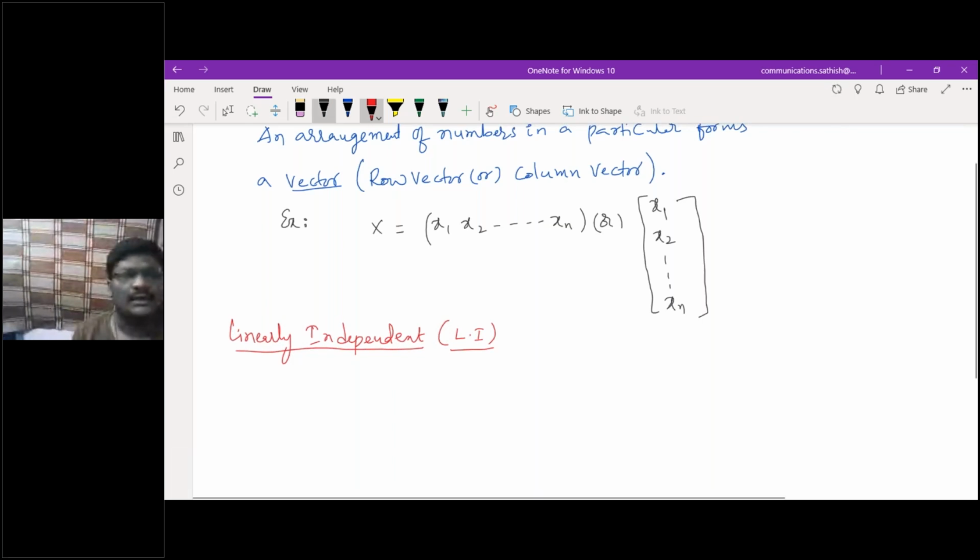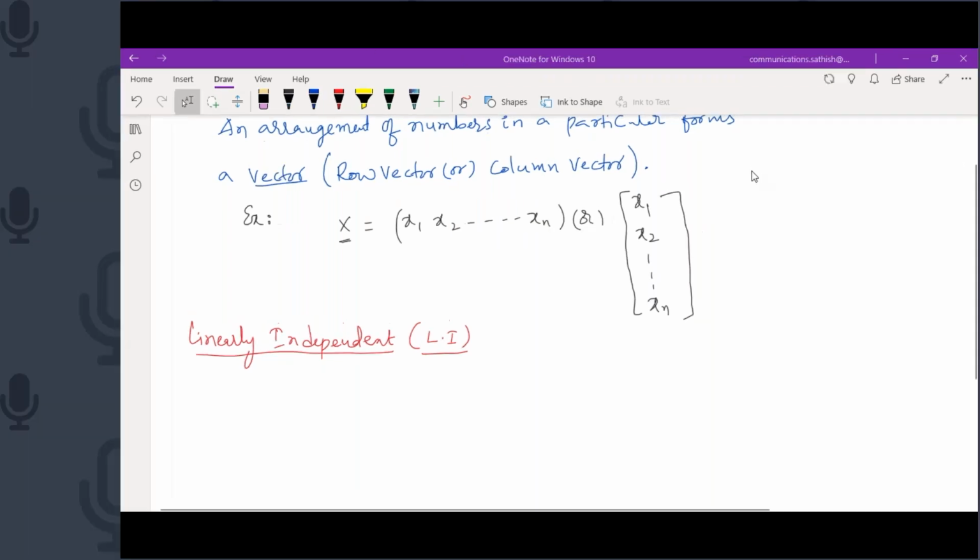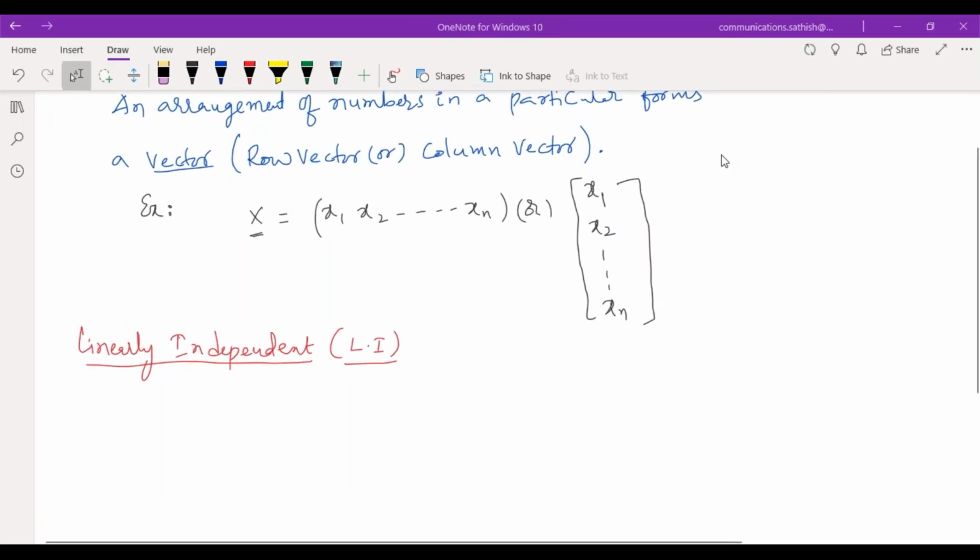So they will give you some example. Let me take this X I just took here, some x1, x2, x3 they will provide you. Am I right or not? In that they will ask you whether the given vectors are linearly dependent or linearly independent. So that time you should be in a position to give the proper answer. Then how will you get it, as the process.